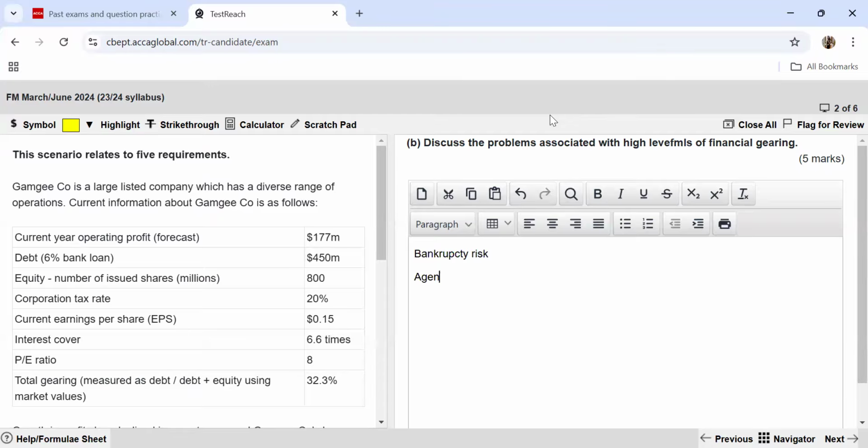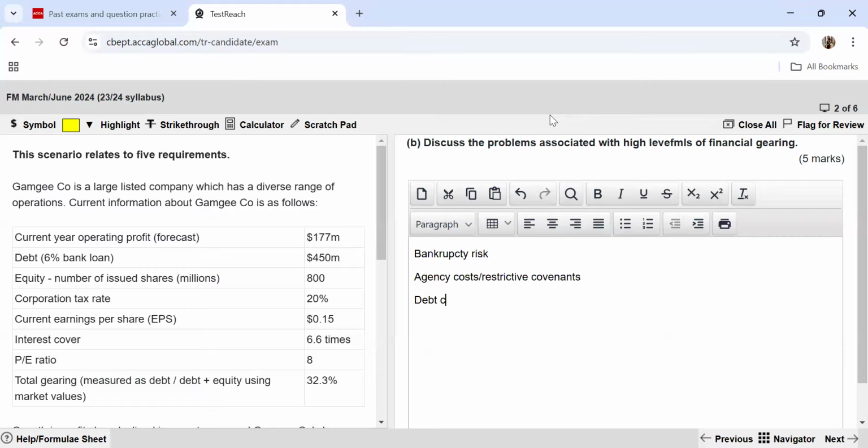Another thing that comes with it is the agency costs or the restrictive covenants. That means whenever banks are giving you too many loans, they can see that the company is dependent too much upon the loan, so they can put in some restrictions: you cannot pay this much dividend, you cannot add more debt. So it's going to make things difficult for the company.